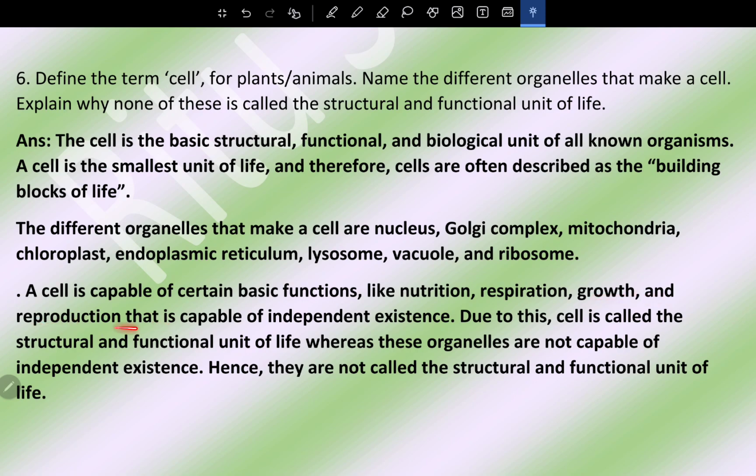That is, capable of means it is capable of independent existence. Due to this, cell is called the structural and functional unit of life, whereas these organelles are not capable of independent existence. Hence, they are not called the structural and functional unit of life.